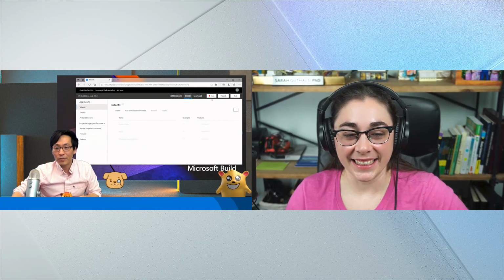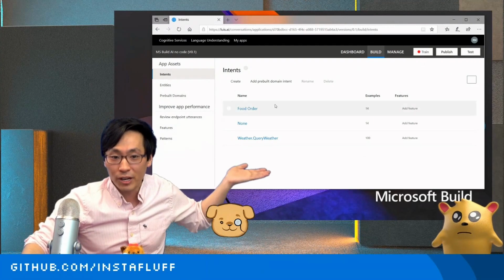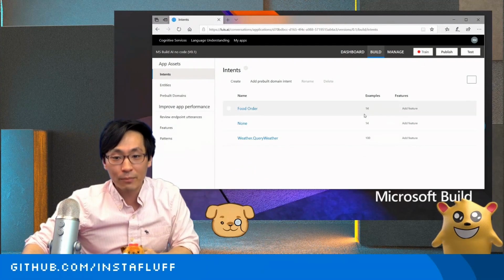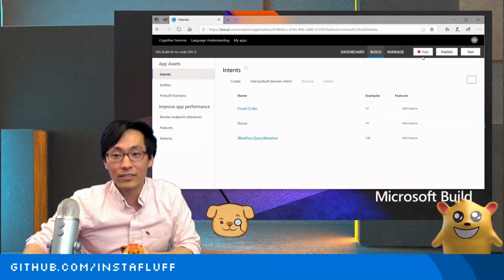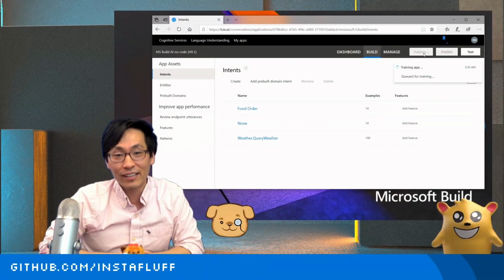Okay, and so when you do that, it'll have a red button on the train, and that means it's got new phrases or new example utterances that it needs to retrain the AI on. And so then you just click it again.